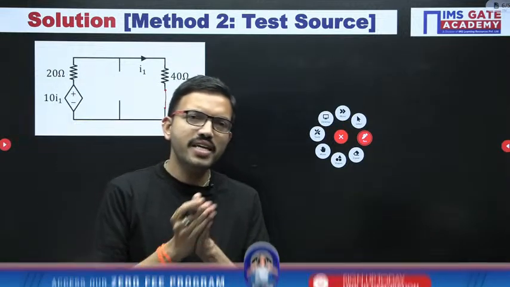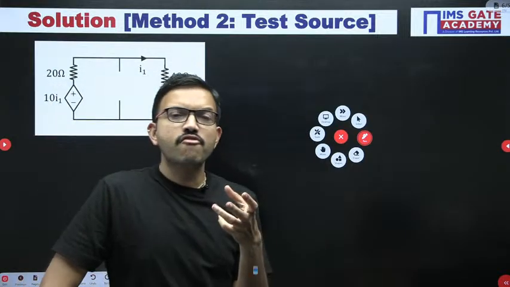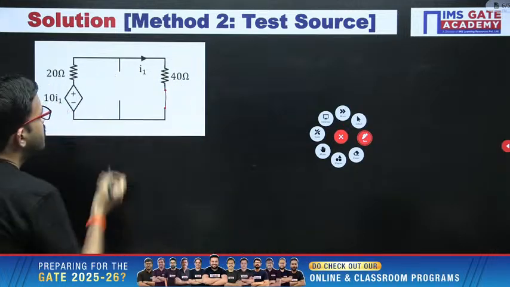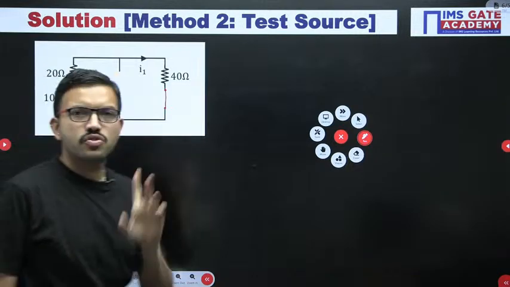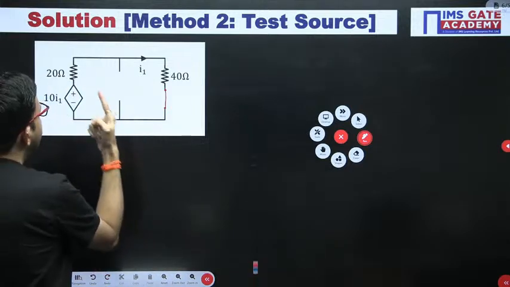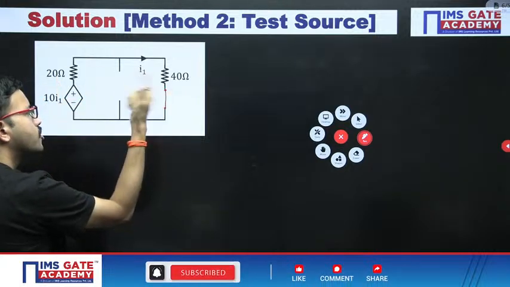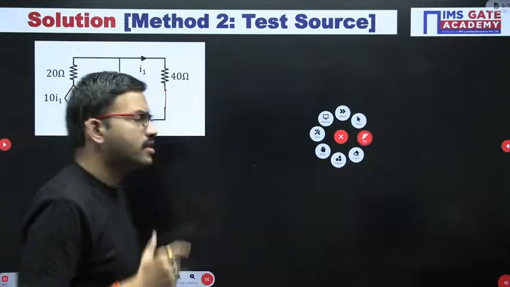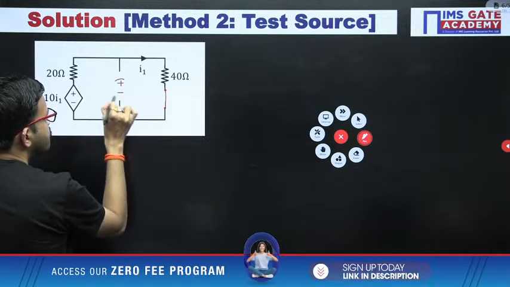The test source can be either a voltage source or a current source. Any source you can connect, but with the help of which source can we get the answer quickly? It is very simple. Say, between these two terminals, if you connect a current source, are you able to find the current here, or are you able to find the voltage across any element directly? Not possible. But if you connect a voltage source, now just observe.